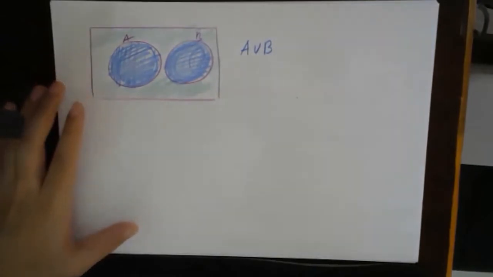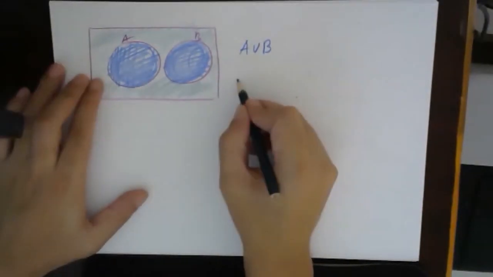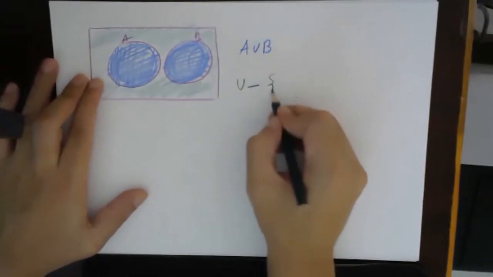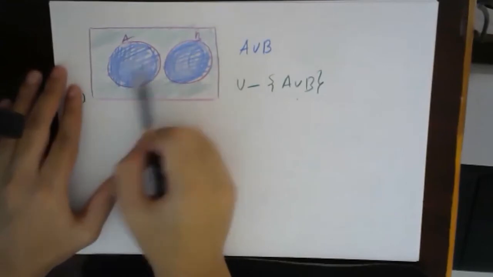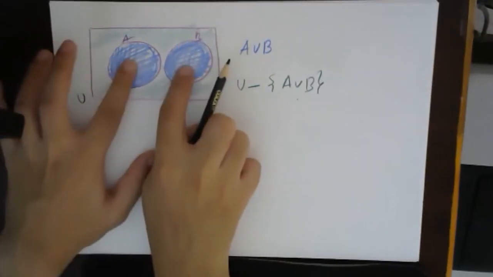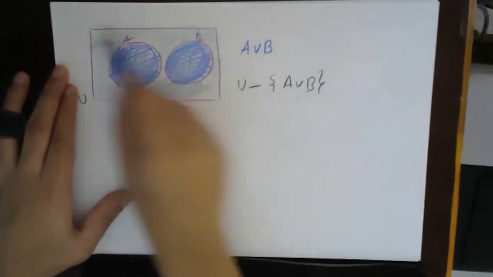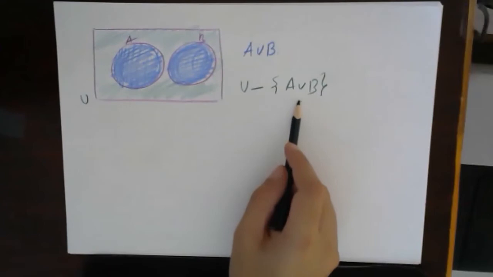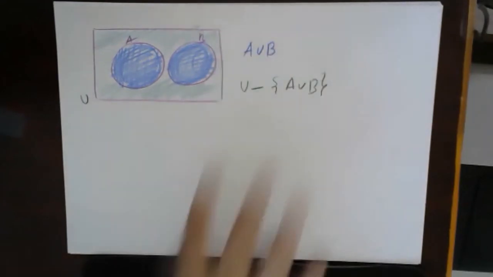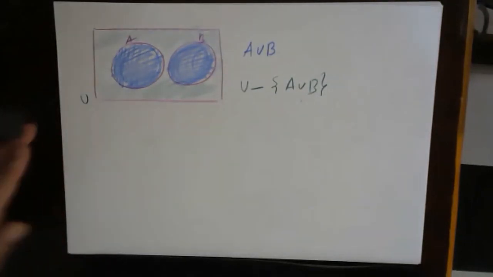This green part, suppose this whole set was U, will be U minus A union B. That means these two parts, A union B, I have removed from the universal set. So this is U minus A union B. This is okay for everyone? I think you must have done these two parts before also. Fine. Let's look at the next example.